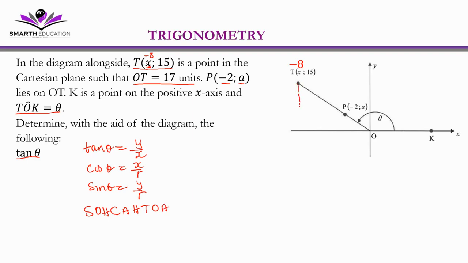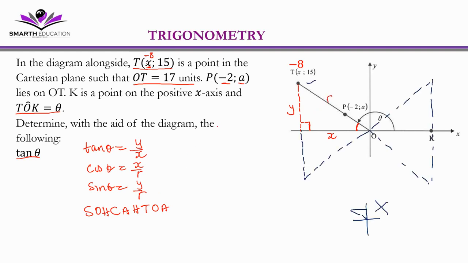So if you draw your right angle triangle like this, then you can easily see that this is our x, which is adjacent. Let's use this as our reference angle. So x, which is adjacent, and then y, which is opposite, and r, which is the hypotenuse. So you can use that.